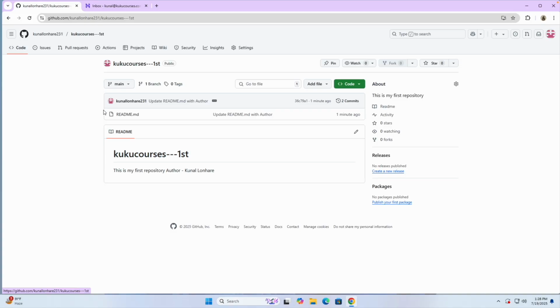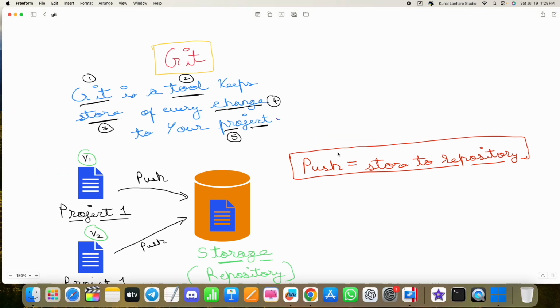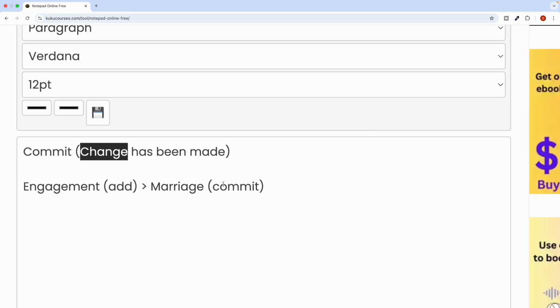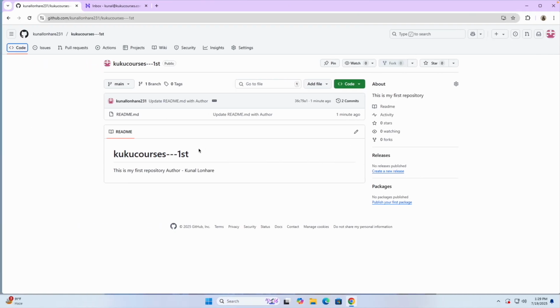If you even click on code, this is how you can see it, and that is what a commit is. Whenever you make any changes, you commit it. That means you confirm that the changes have been made, you give the confirmation that yes, I have made the change. That is where the concept of commit actually comes in.